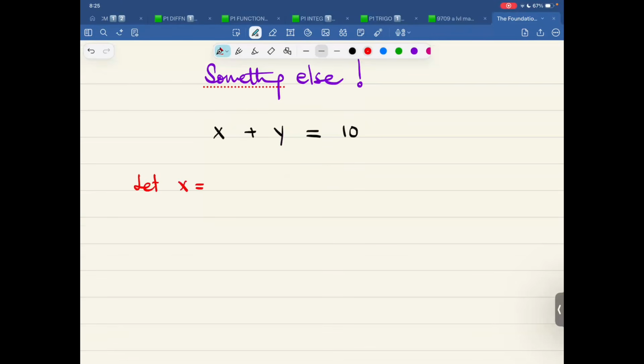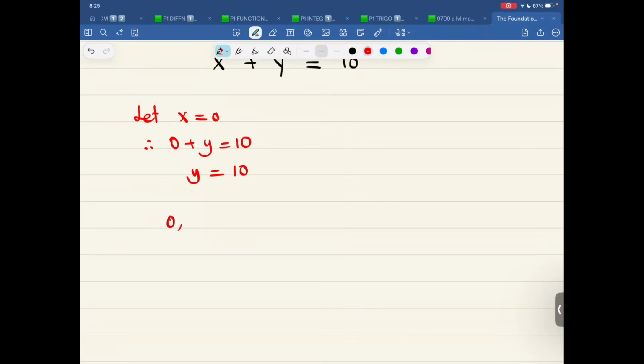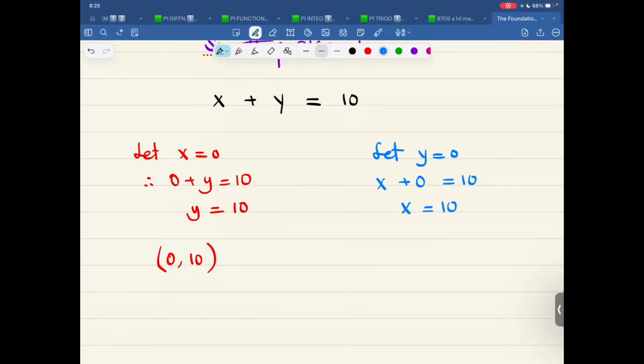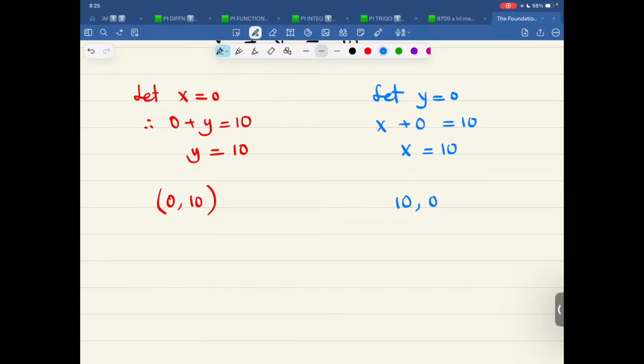Let x equal 0. Therefore, 0 plus y equals 10. y comes out to be 10. So the coordinate is 0, comma 10. And let me choose the option let y equal 0. So therefore, x plus 0 equals 10. So therefore, x is 10. Therefore, I'll choose the point 10, comma 0.